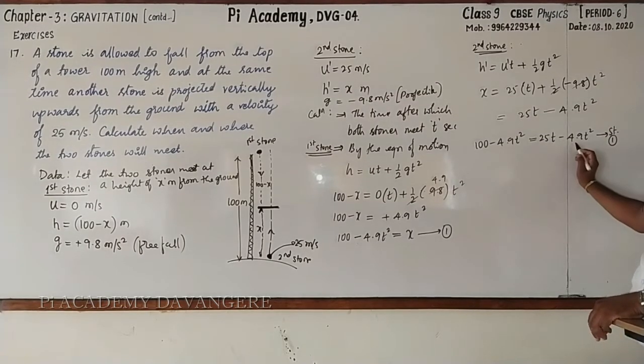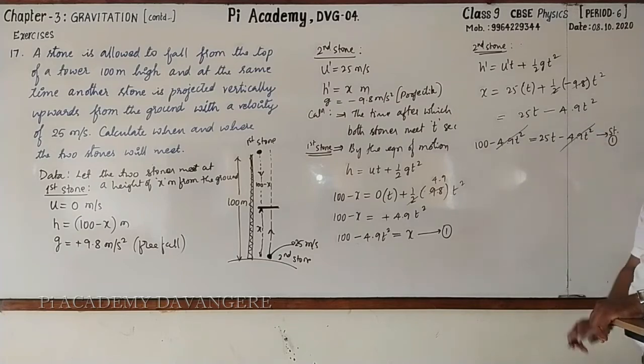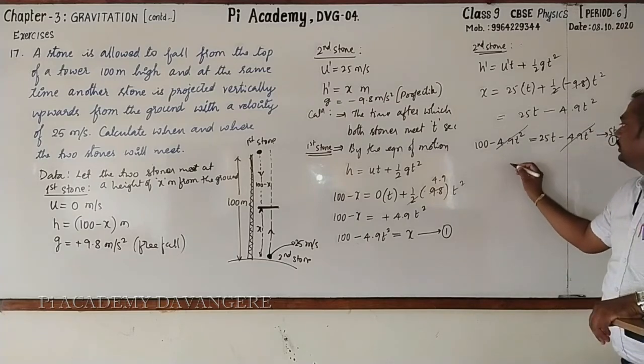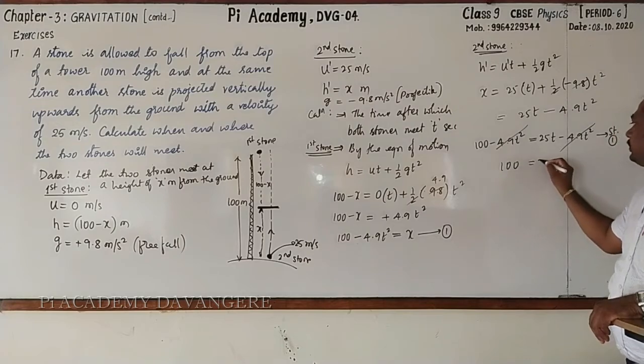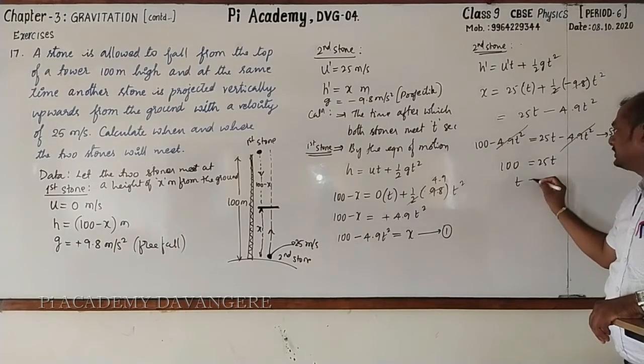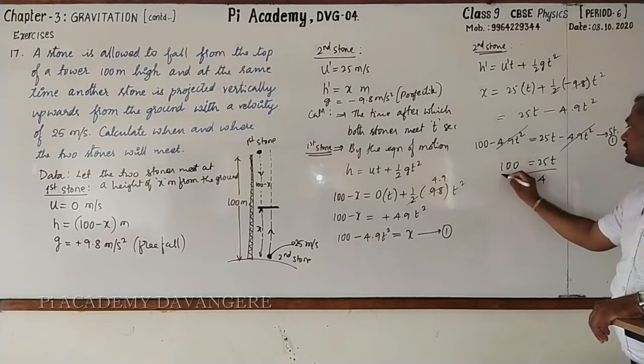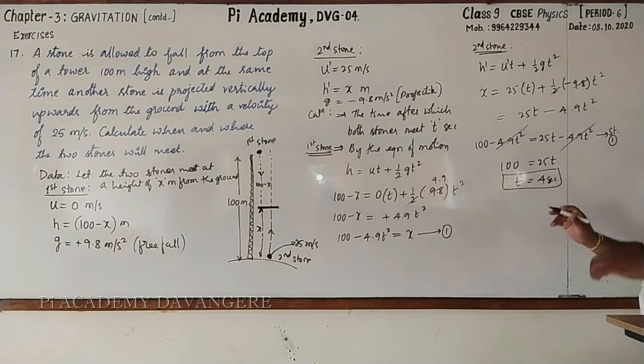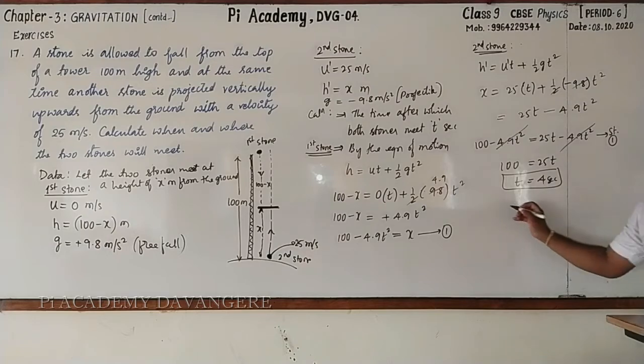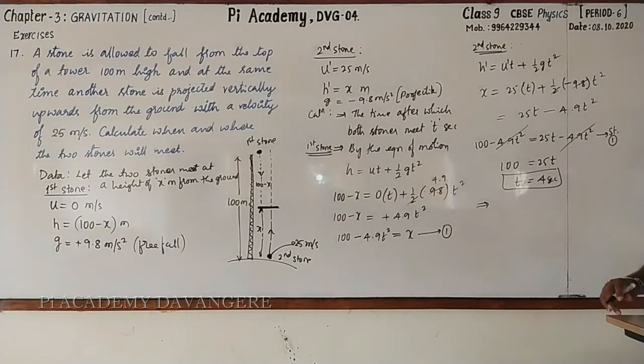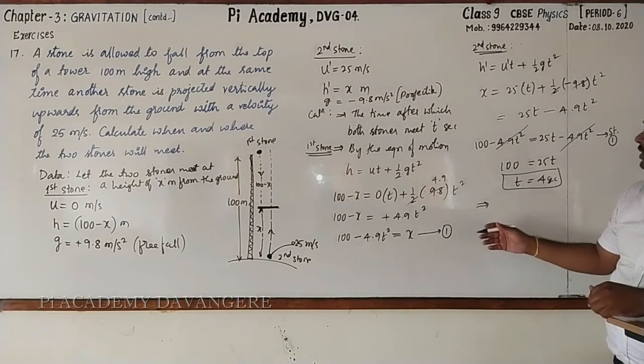Then here minus 4.9 t square and minus 4.9 t square get cancelled. You will get 100 is equal to 25 t. Then t is equal to 100 by 25, which is 4. So after 4 seconds both the stones will meet. But at what height they meet, that can be found out by using